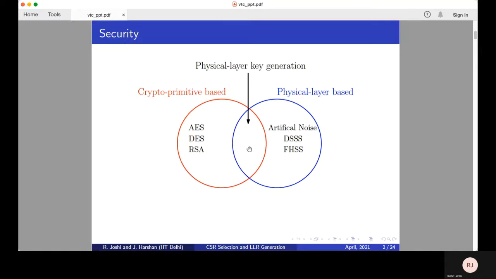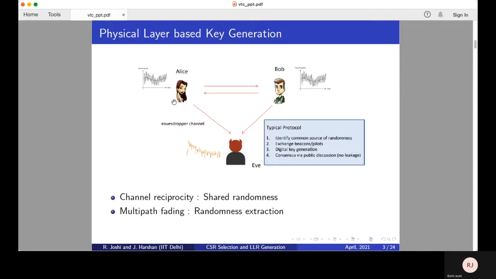That is, exploiting the physical layer to generate a key which can be used at physical layer level as a seed or to perform cryptoprimitive based methods at higher layers. We are going to look into this in more details. Suppose two parties, Alice and Bob, are willing to secure their communication. They might use cryptoprimitive based key derivation methods such as Diffie-Hellman and then use any symmetric key cryptography to achieve confidentiality. As a low computationally complex alternative to this, they may use physical layer based key generation methods to derive a key and then use it appropriately.